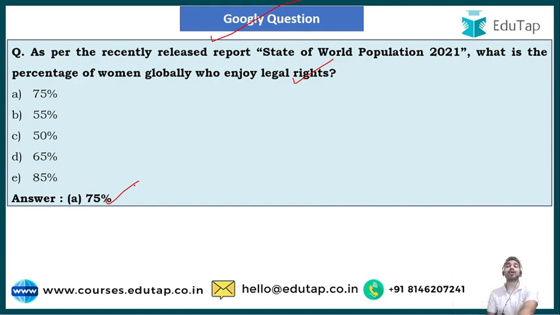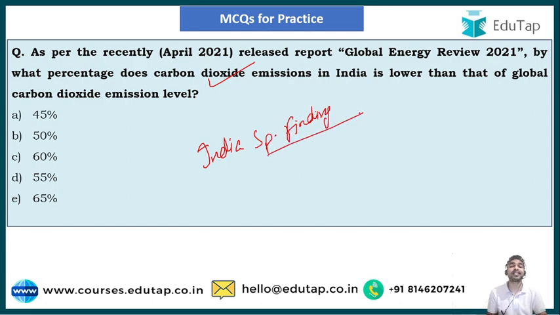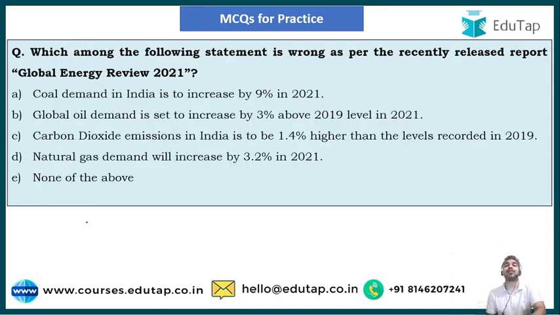So guys, that was the googly question. Let's move on to the questions from the session itself, and it is here on your screen. As per the recently released report Global Energy Review 2021, by what percentage are the carbon dioxide emissions in India lower than the global carbon dioxide emission level? And guys, here once again is a question from the India specific findings. So this is very much important from the exam point of view, as I've already told you. And the right answer of the question is option C, that is 60%. So guys, let's move on to the next question.